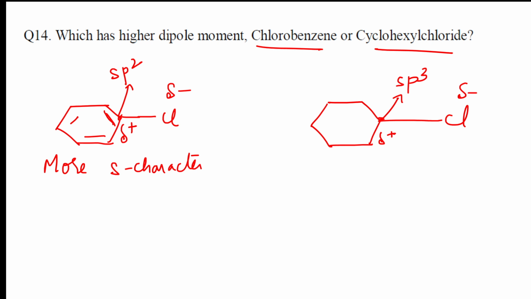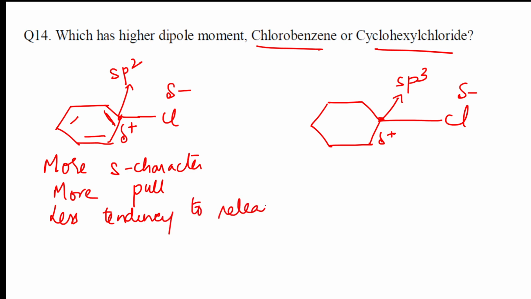In sp2, the C-Cl bond has less tendency to release electrons, because more s character means more pull. Am I right? When there is less tendency to release electrons, the C-Cl bond in chlorobenzene is less polar because it is tightly held.